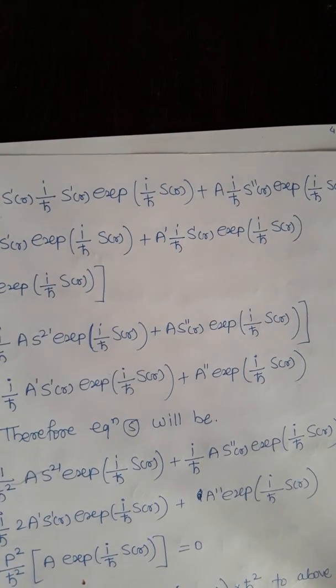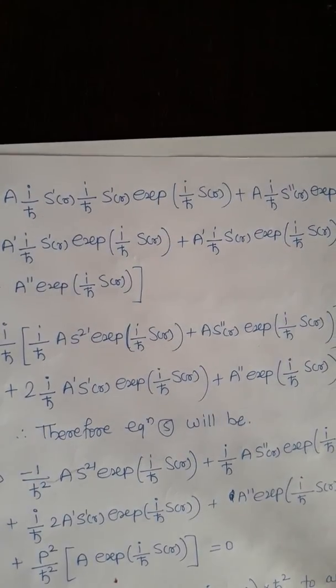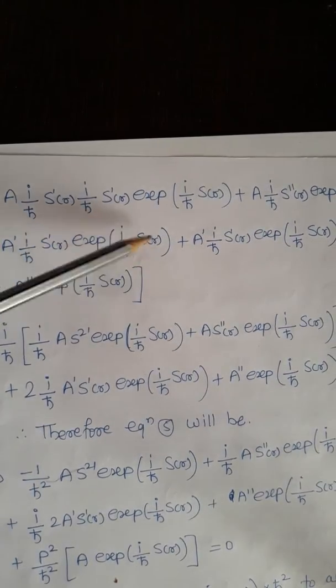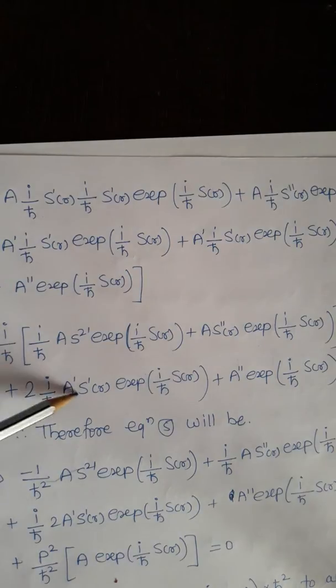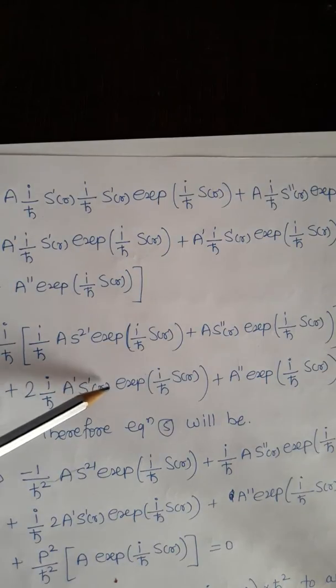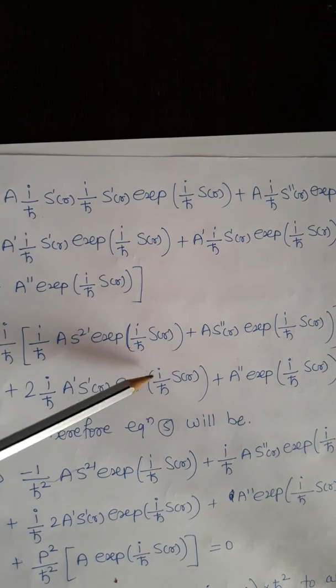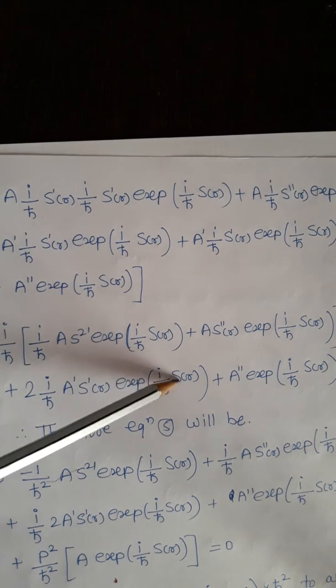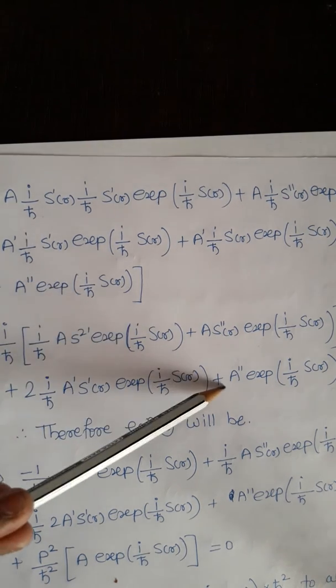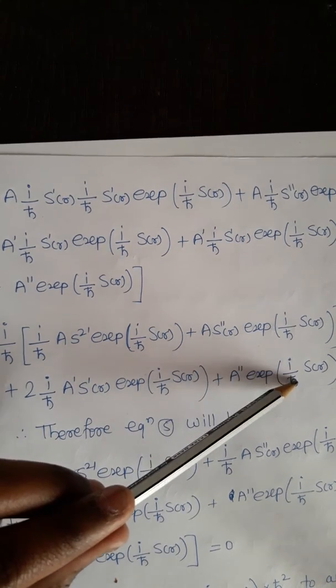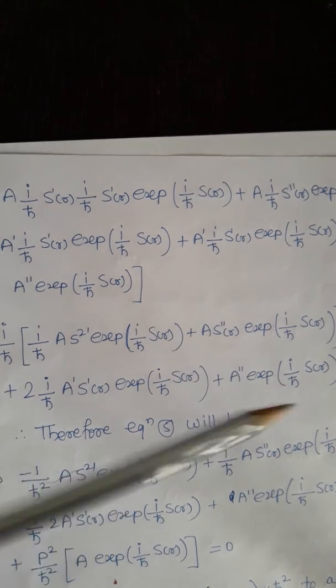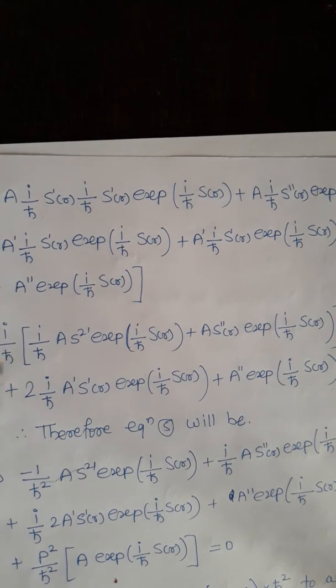Now both these terms are the same, so we can add them. After adding, 2i upon h cross a dash s dash of r exponential i upon h cross s of r. And this term we can write as it is, a double dash exponential i upon h cross s of r. Now after this we have got this term.